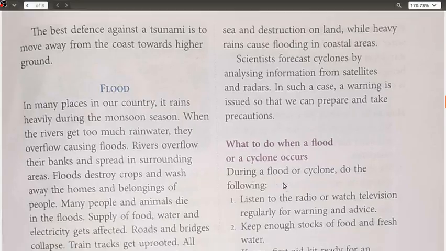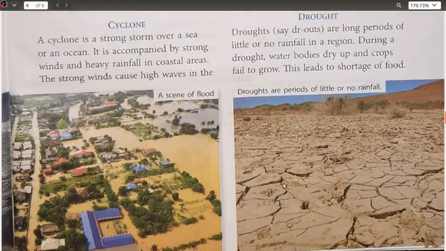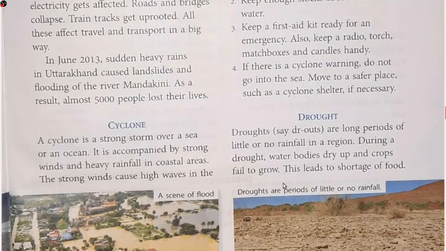Flood we have done. Here it is drought. Till cyclone we discussed in the last class also. I told you what a cyclone is: when a strong storm and wind come over water, over a river or the sea, that is known as a cyclone. Now the basic thing, drought: we have to start the introduction to drought, which has also been shared with you, if you remember.